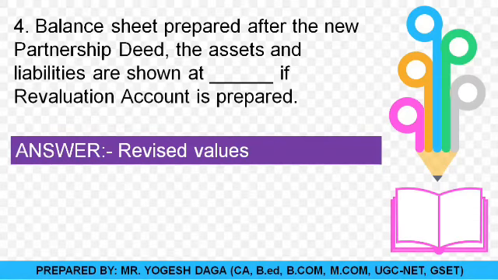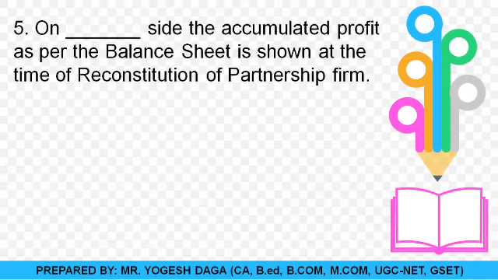Yes, the answer is the revised value, because we are preparing the revaluation account, and any type of change in the assets and liabilities is shown only after making the changes. So these changes are known as revised value. Okay, so moving towards the next question on the screen. Fifth question: on dash side, the accumulated profits as per the balance sheet are shown at the time of reconstitution of the partnership firm.